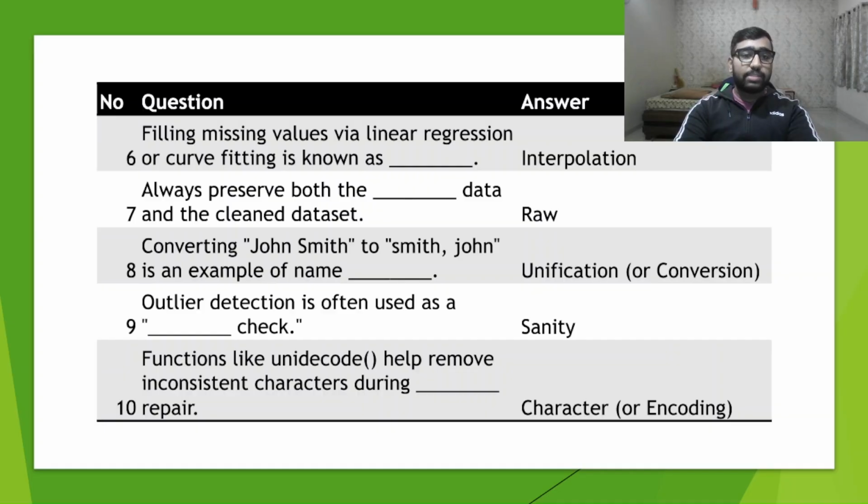Filling missing values via linear regression or curve fitting is known as interpolation. So interpolation is again one of the data imputation techniques where we employ linear regression or curve fitting to fill the missing values. Always preserve both the raw data and the clean data set.